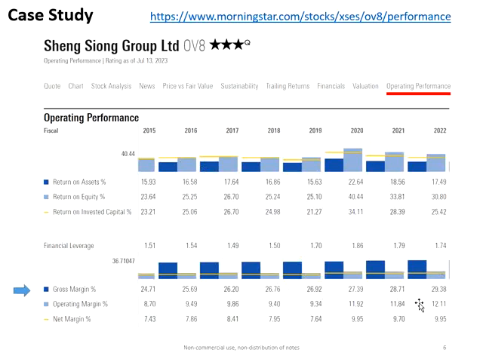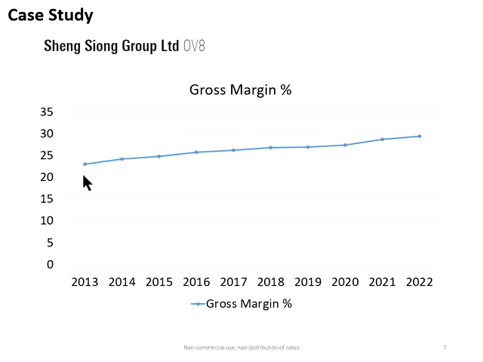Because we are more like visual people, it would be good to put these numbers in graphical form. As you can see here, in 2013 this company used to have a gross margin of like 22%. Then in 2022 it is close to 30%, at 29%. So what you can do here is look at the trend over the past 10 years, whether the trend is uptrend, flat or downtrend.